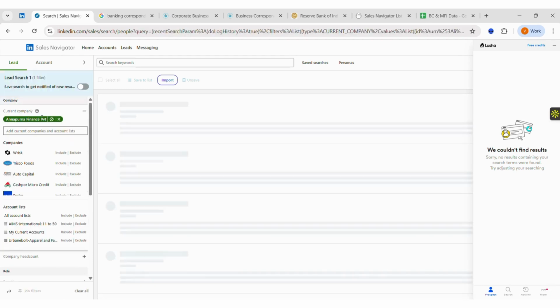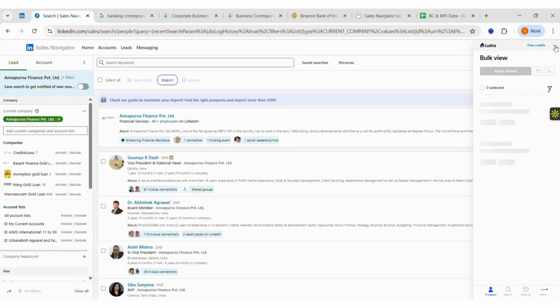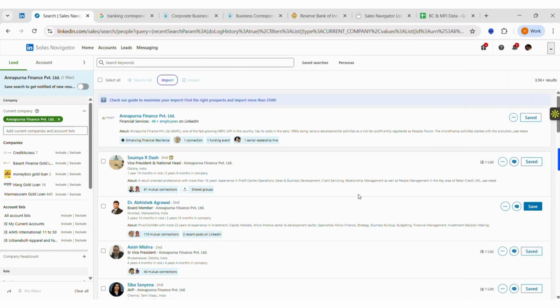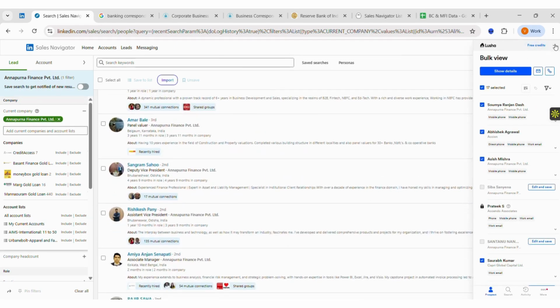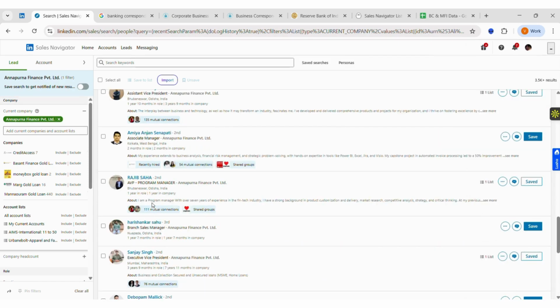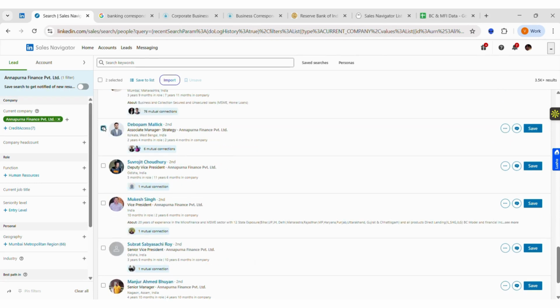What I'm going to get is a list of all the employees working at that company. This I can further narrow down by looking for the people that are relevant for me to approach for pitching my product or services. I can either reach out to the partnerships head, the CXOs, or the VPs. That completely depends on whom I want to target.